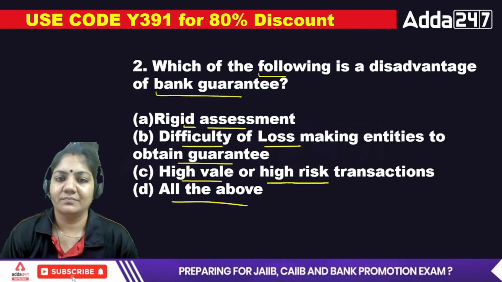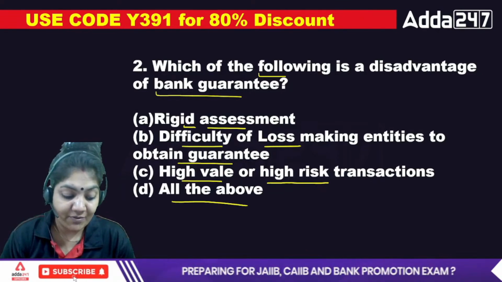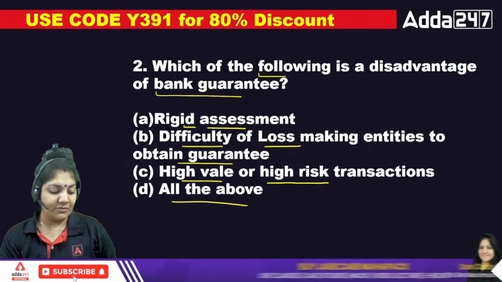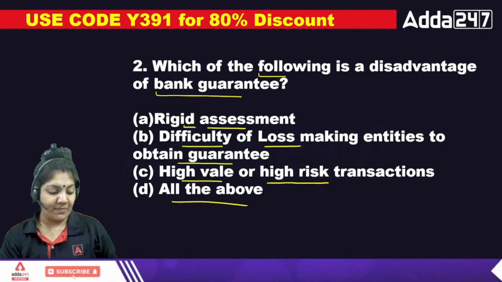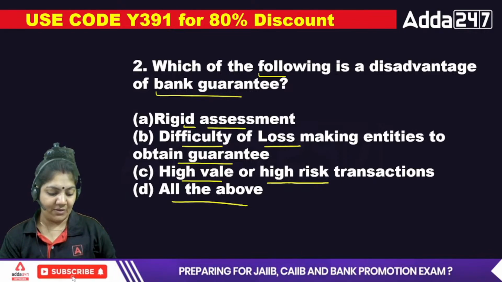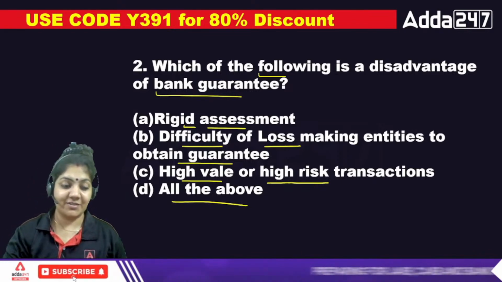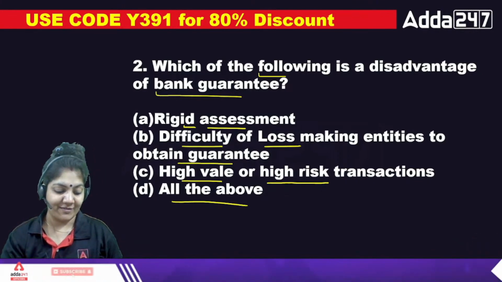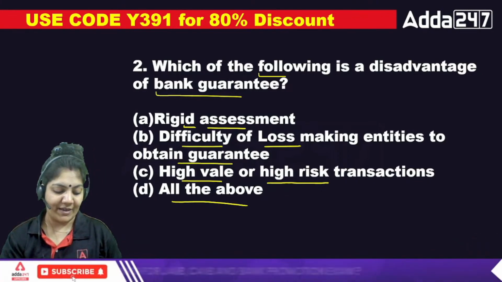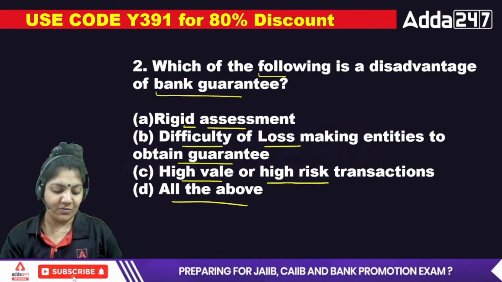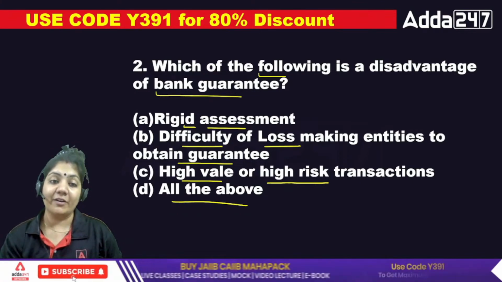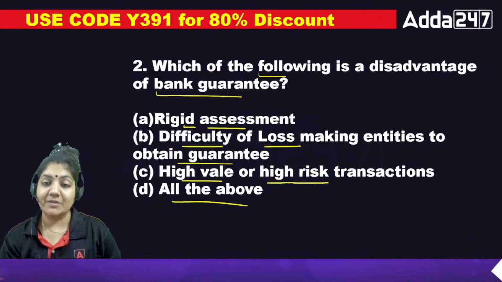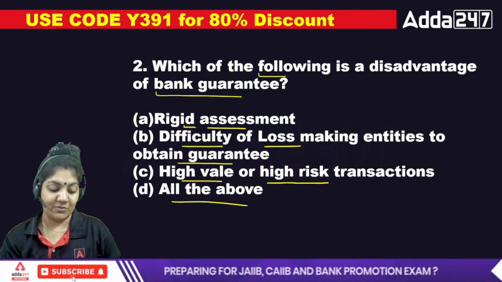High risk transaction. As you know, like Nirav Modi and Vijay Mallya, they just took loans from the bank and then ran away. They are living a very good life in England. So whose default is it, the bank's default or the person's default?